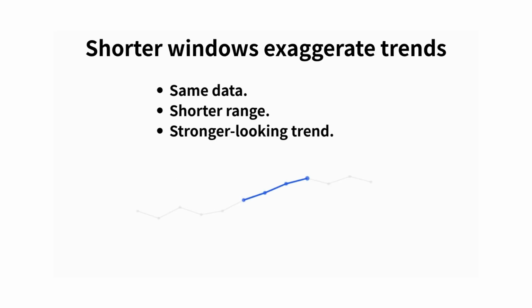We see a clean upward trend and it feels convincing. But pause for a moment. Look at how much data is actually being used to support that conclusion. Only a small slice of the full timeline is doing all the work. Outside that window, the pattern weakens. It even changes direction. This doesn't mean the trend is wrong. It means the evidence is thin. In real-world data analysis, a conclusion can look solid simply because the time range was chosen carefully. Before you agree with a claim, ask one question. How much data is this conclusion really based on?